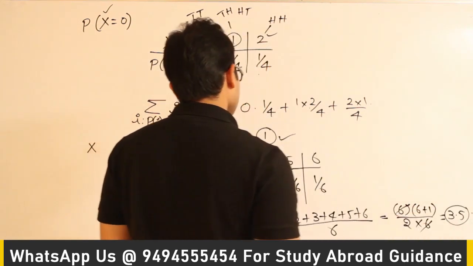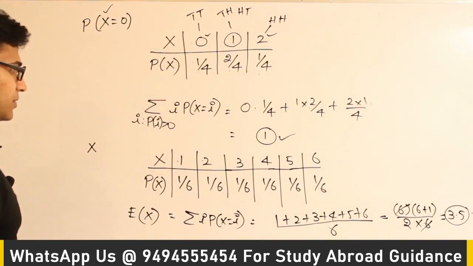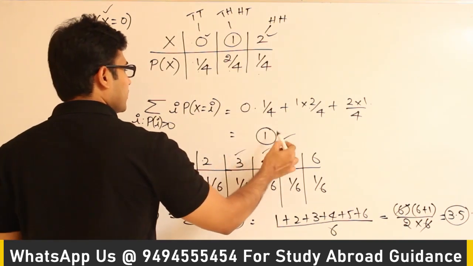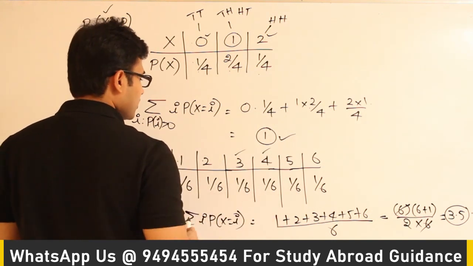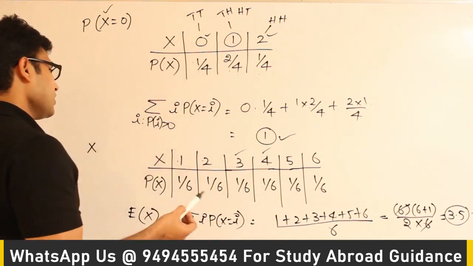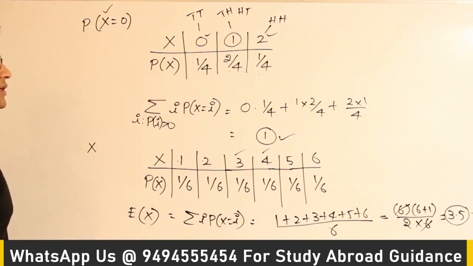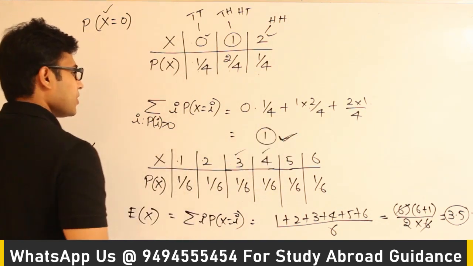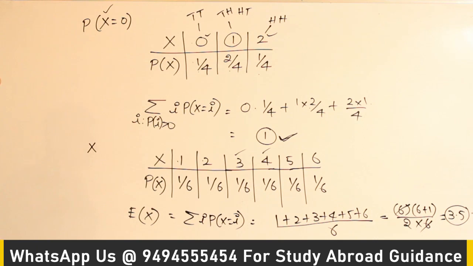Now it is saying that when you roll a die, the number that will come up will be close to 3.5, which means it will be either 3 or 4 with high probability. But if you observe this one, all of them are equally probable. That is why we cannot say that exactly. So people have stopped saying it. Got it? So expectation has nothing to do with what comes up in the experiment in most of the cases. In some of the cases it will give you the highly likely event that will come up. Otherwise, in most of the cases it will not give you that. It actually depends on the experiment as well.